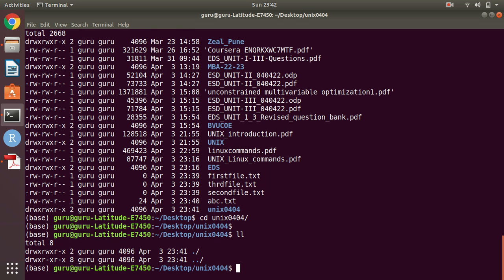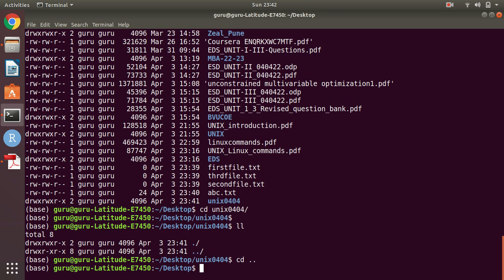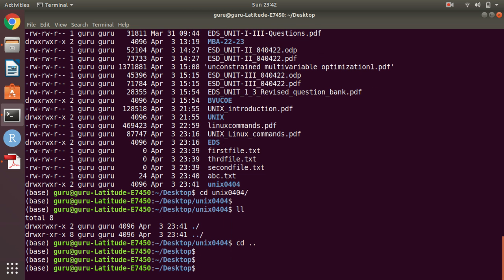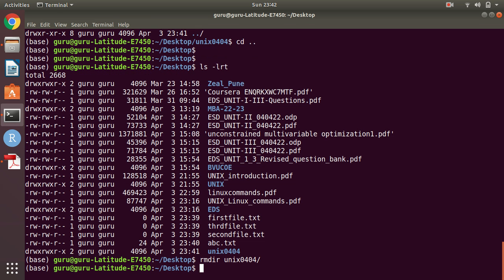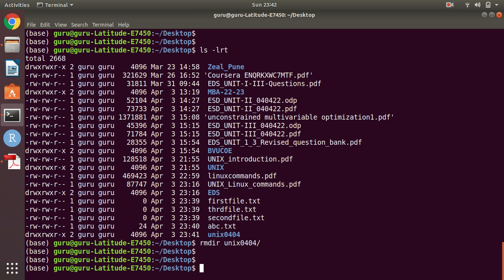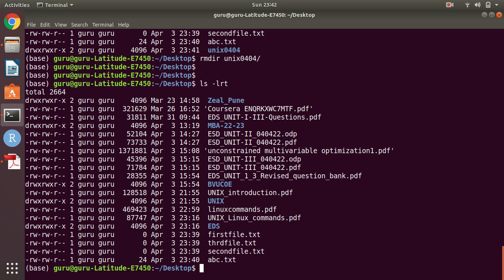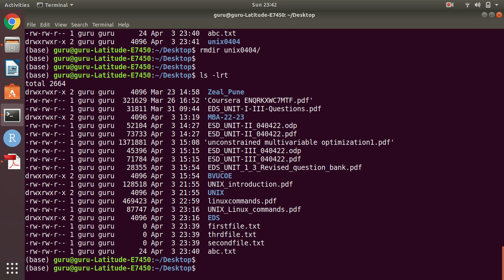Now you can see here its group ID and all those things, but right now I just want to know about the directory creation. We have created an empty directory with the help of mkdir. Now I just want to remove that directory, Unix 04. Now check the output whether the directory is present or not. You can see here that with the help of rmdir we have removed the empty directory.